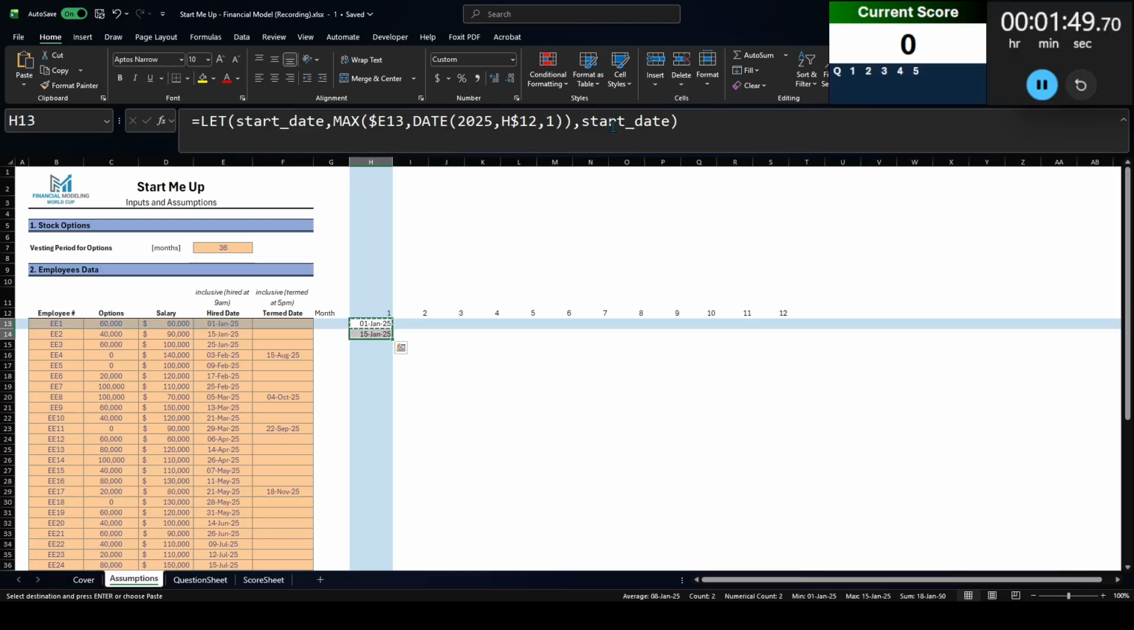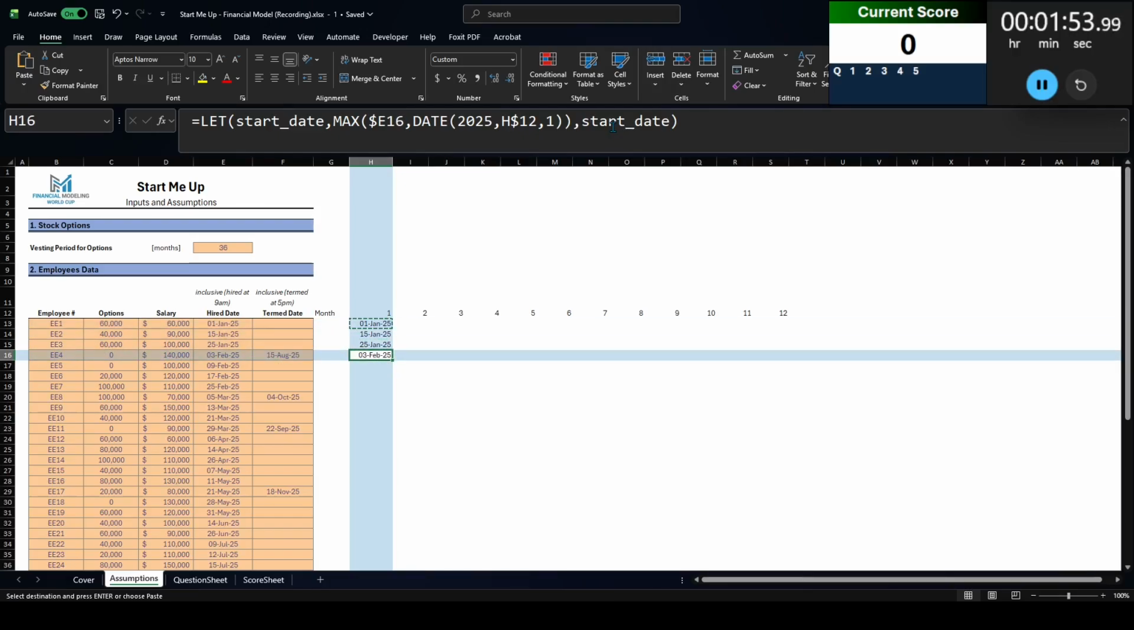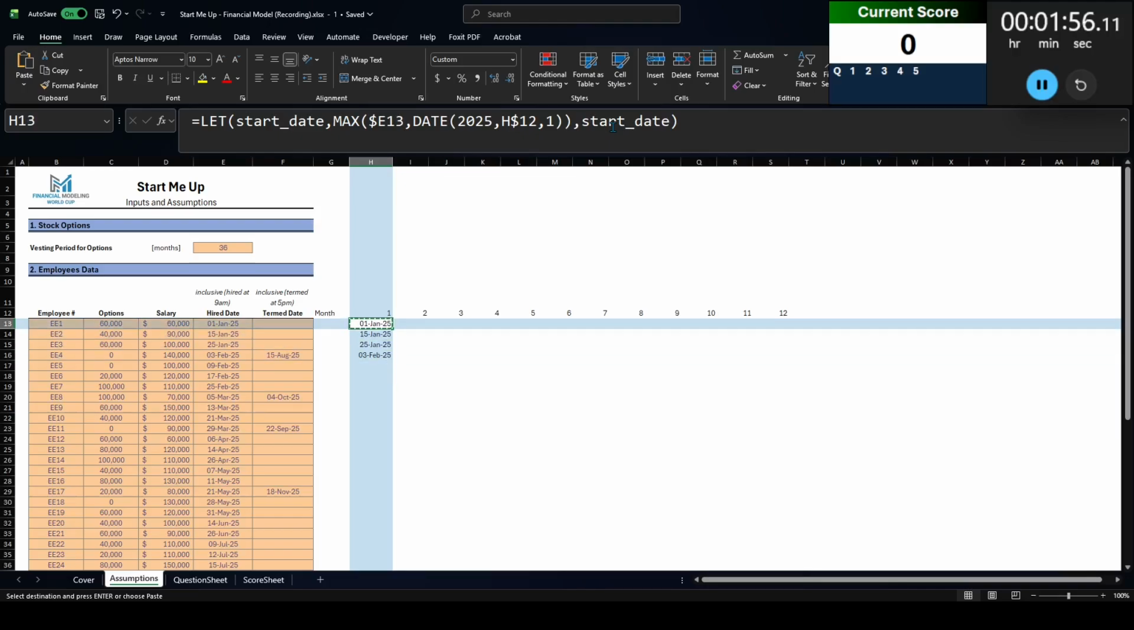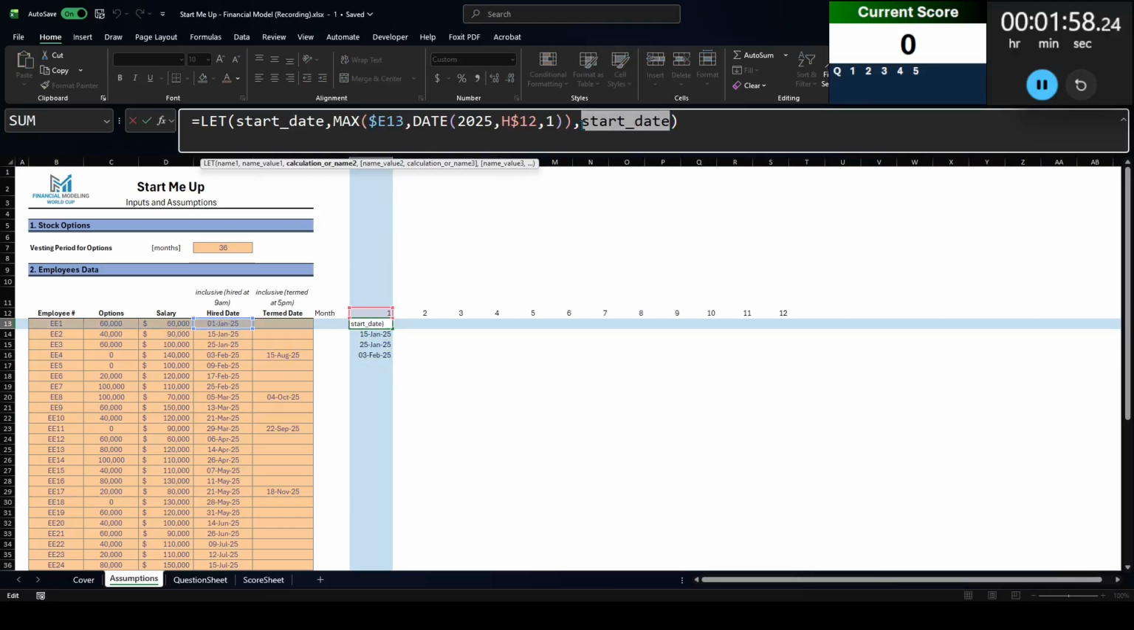So here we got January 1st, here we should have January 15th, yes, and February 3rd. Okay, well, we'll figure that out when we get to it. All right, let's figure out the end dates now.